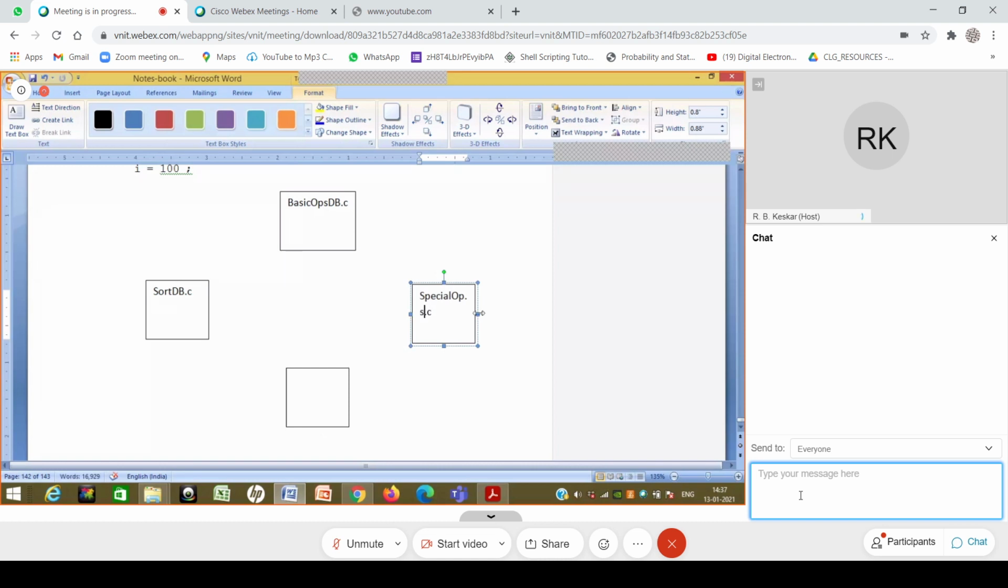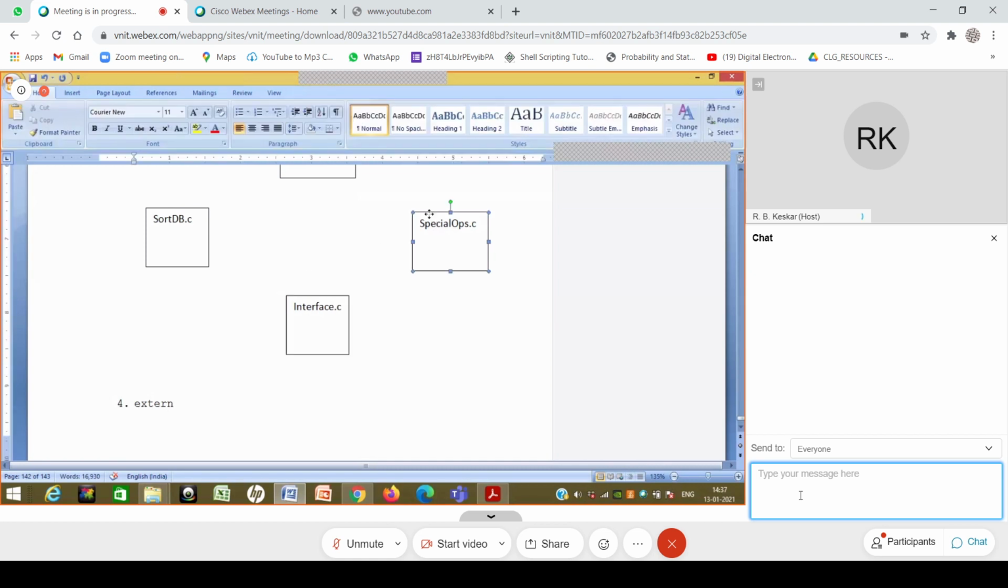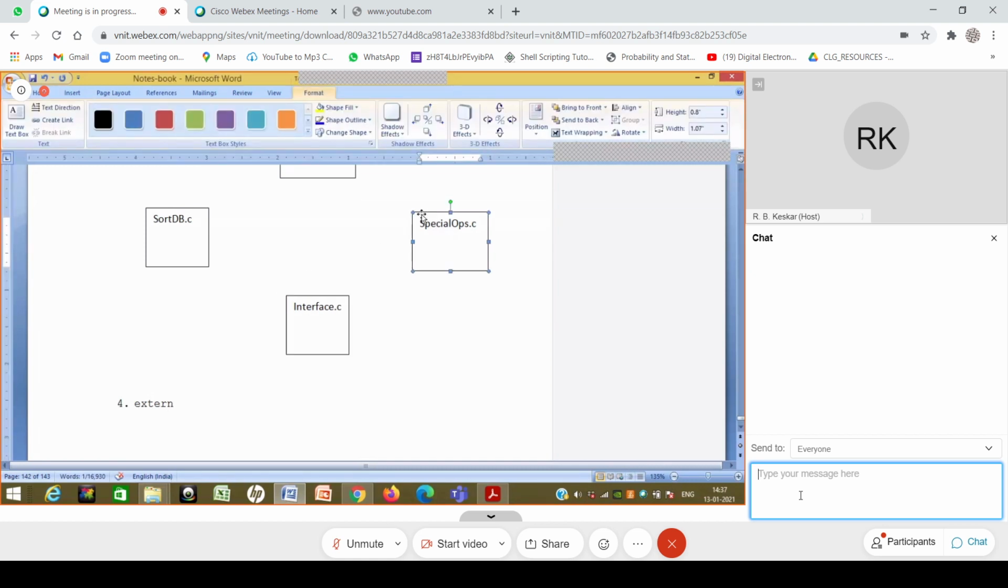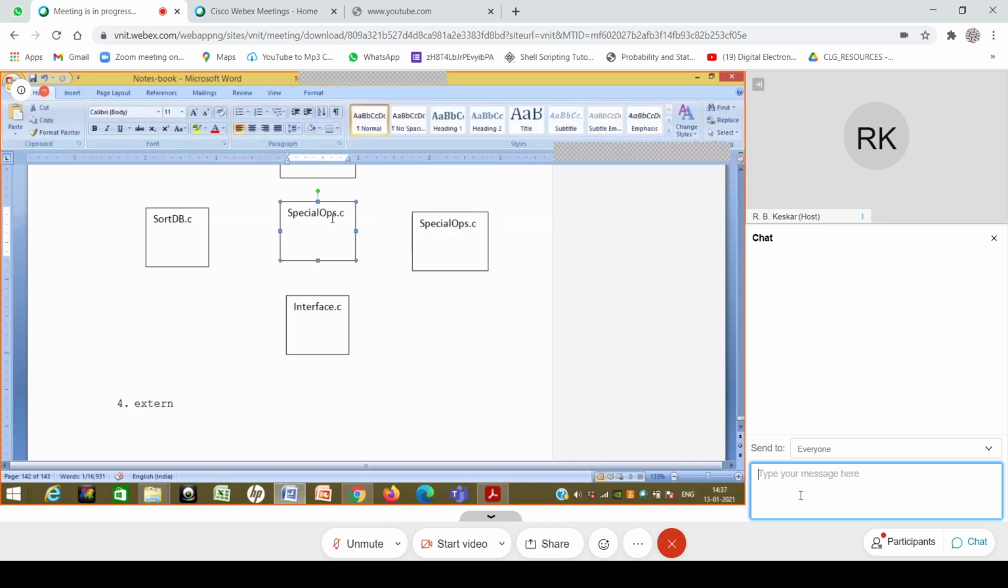Okay, there are some special ops I want to do. And then basically over here, I will say interface.c. So these 4 things could be there. Beyond that, there is one more file I can have, which most programs typically have in such cases, which is called main.c.